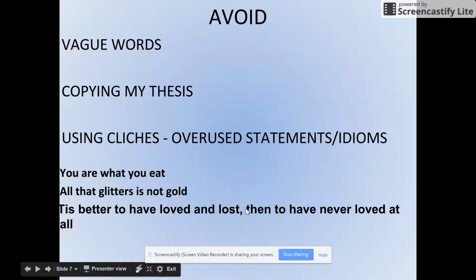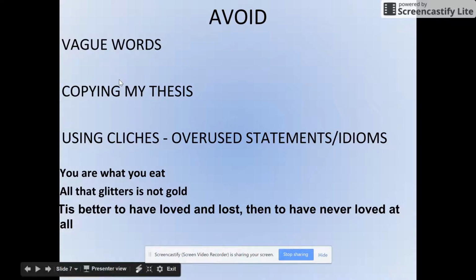Avoid using vague words in your thesis. Some people think maybe try and add very specific wording. Some people are lonely in many ways. That's so generic. You need to get more specific.